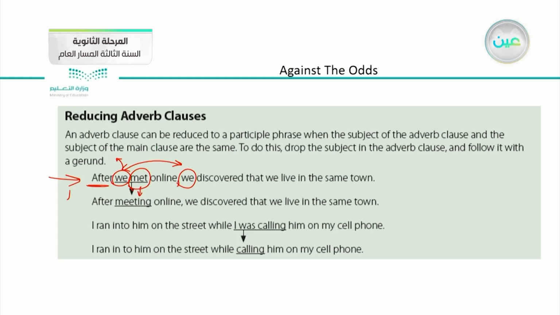So in the first example, it was in the beginning, and in the second sentence, it is in the second part of the sentence. I ran into him on the street while calling him on my cell phone. We reduced I because it was mentioned twice, and we just used the word calling.